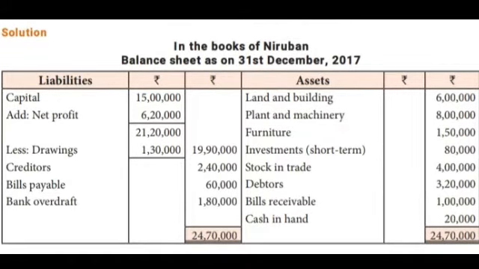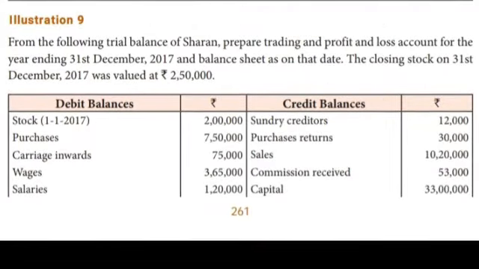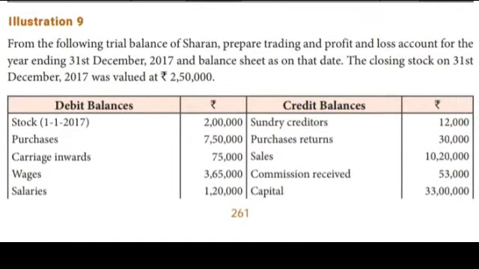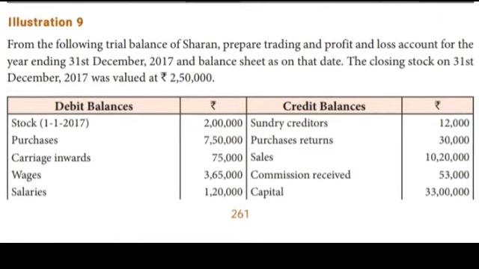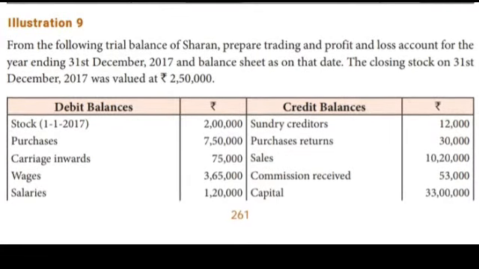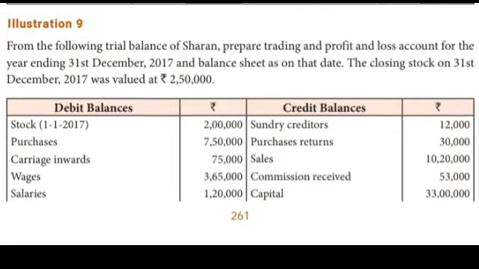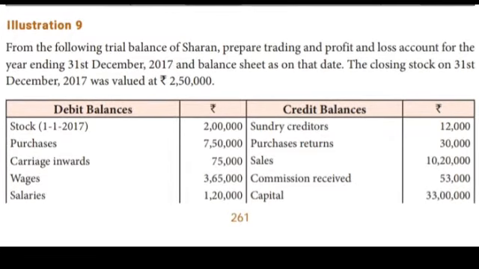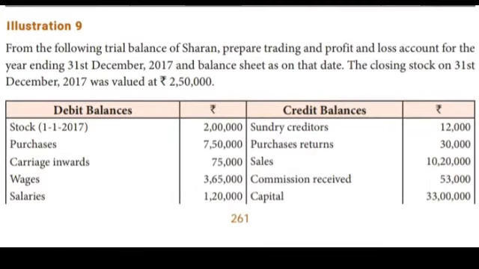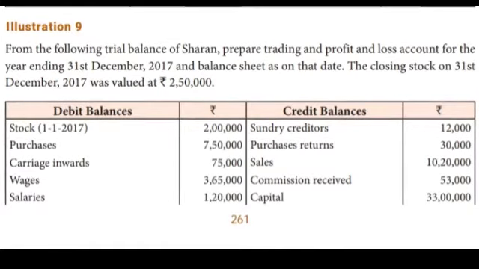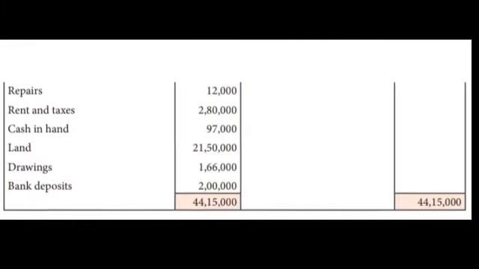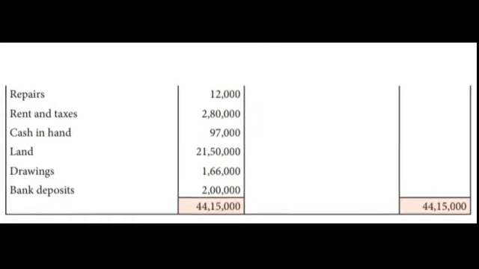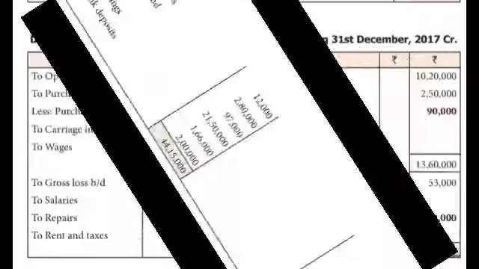Okay, next one, illustration 9. From the following trial balance of Charan, prepare a trading and profit and loss account for the year ending 31st December 2017 and the balance sheet as on that date. The closing stock on 31st December 2017 was valued at 2,50,000. See here, debit balances and credit balances. In the debit balances: stock, purchases, carriage inward, wages, salaries, repairs, rent and taxes, cash in hand, land, drawings and bank deposit. And credit balances: sundry creditors, purchase returns, sales, commission received and capital.